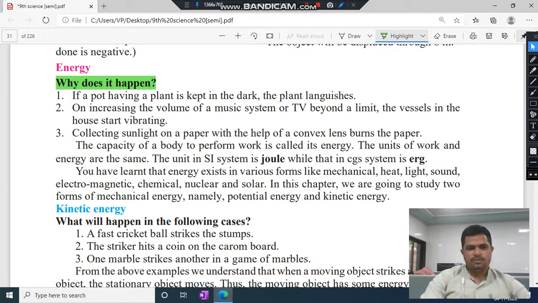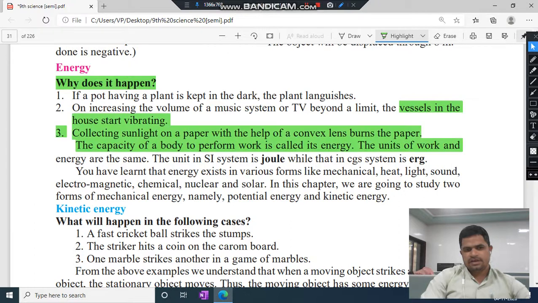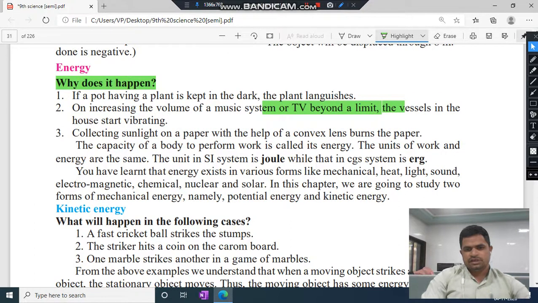The second problem: on increasing the volume of the music system or TV beyond the limit, the vessels in the house start vibrating. Why are the vessels vibrating in the room? The answer is again, there is a sound energy effect. Due to sound energy, the vessels start vibrating in the house. This is the second point.